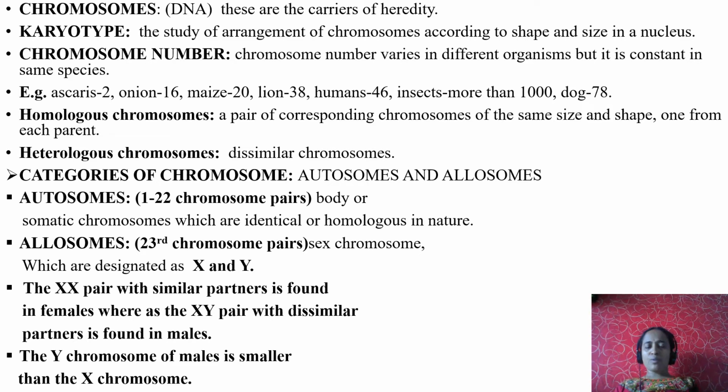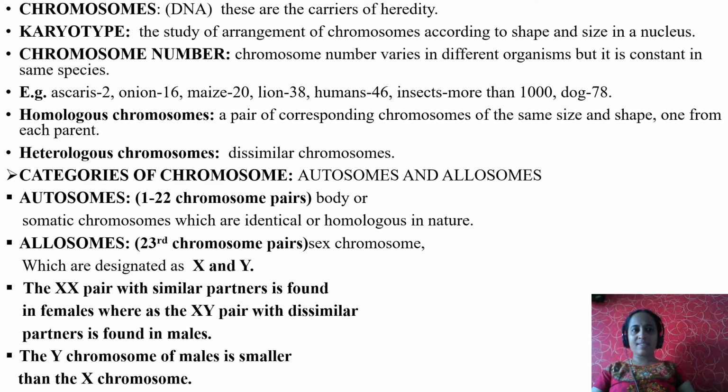Chromosome number varies in different organisms, but it is constant in the same species. Example: Ascaris, or roundworm, possesses 2 chromosomes, onion 16, maize 20, lion 38, human 46, insects more than 1000, dog 78.